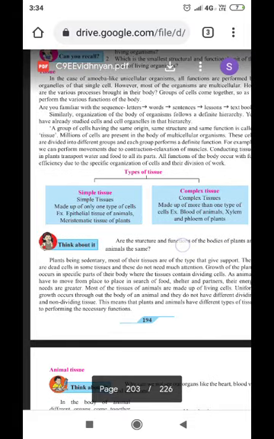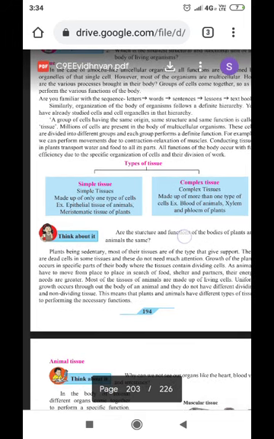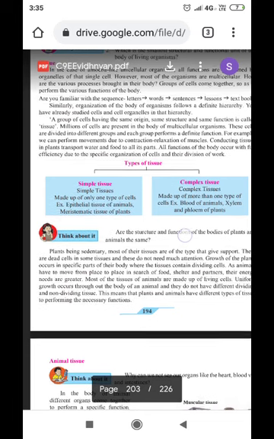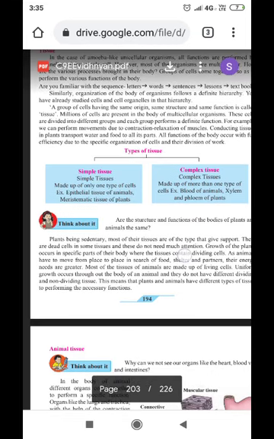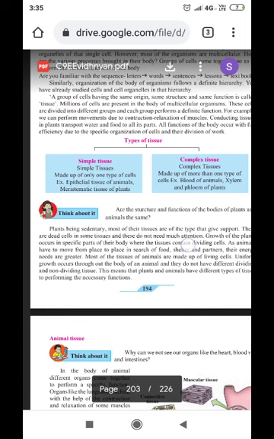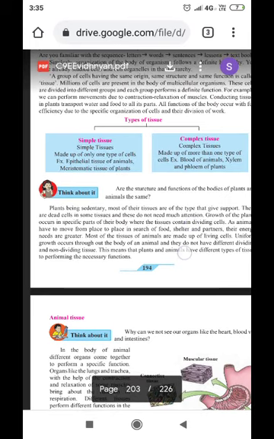Millions of cells are present in the body of multicellular organisms. These cells are divided into different groups, and each group performs a definite function. For example, we can perform movements due to contraction and relaxation of muscles. Conducting tissues in a plant transport water and food to all parts. All functions of the body occur with full efficiency due to the specific organization of cells and the division of work.